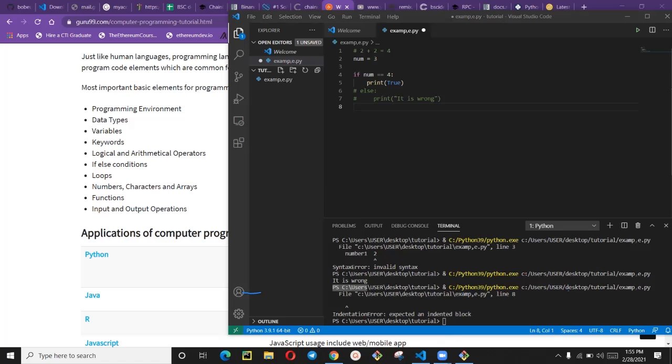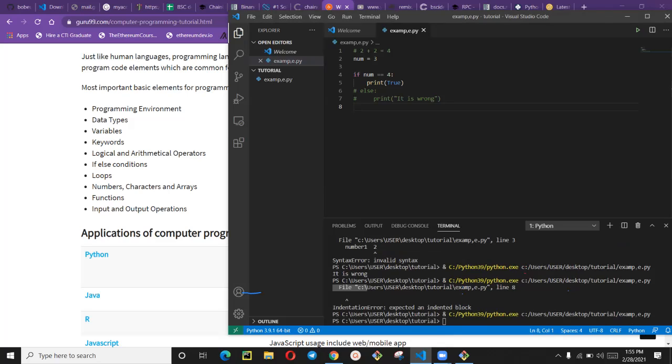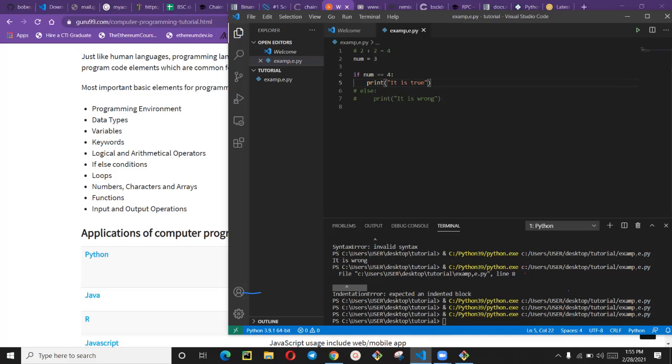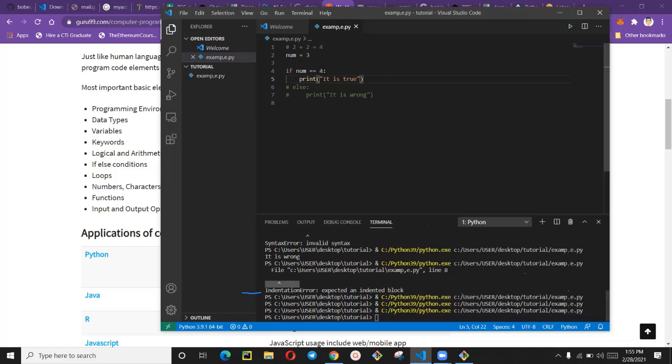Okay. All right. So what I'm saying here is this: if you try to print this, it will work. Okay. If you're trying to print this, where is it? Okay. So let me say it here. It is true. I think this one is not. Why is it not printing? Okay.